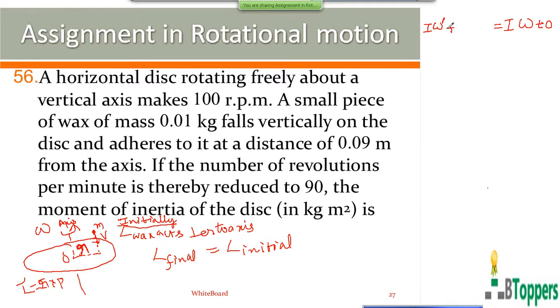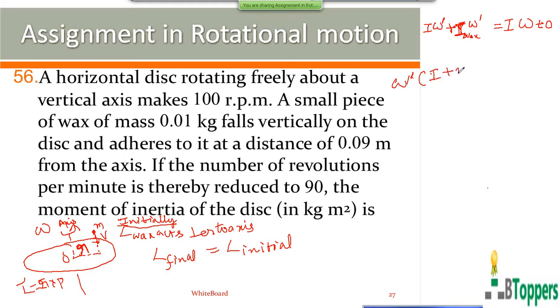The new angular momentum of the piece of wax after it falls onto the disc is equal to the moment of inertia of the piece of wax into the new angular speed of rotation. So after the piece of wax sticks to the disc, both the disc and the piece of wax rotate about the common axis with the same angular speed, denoted by omega dash.